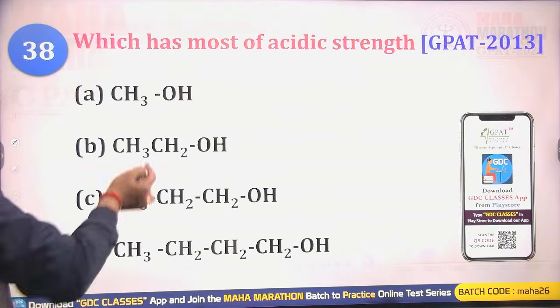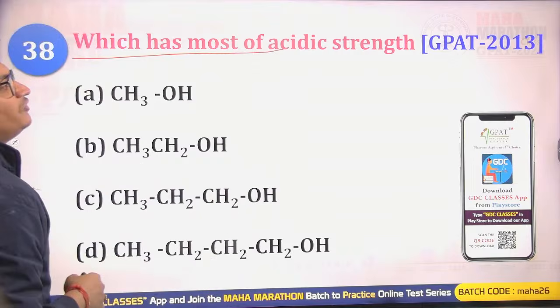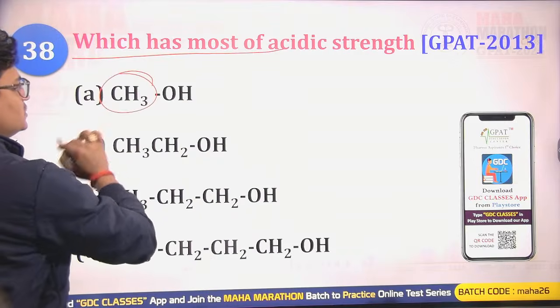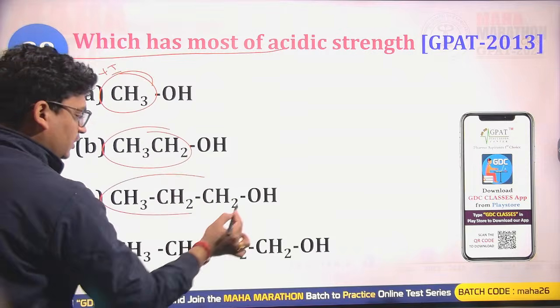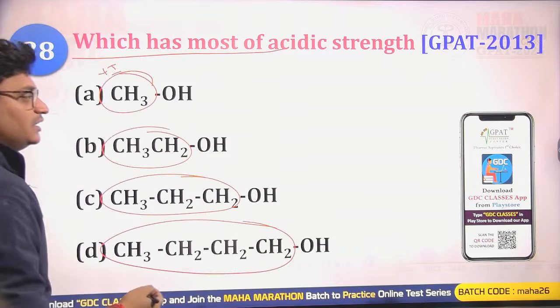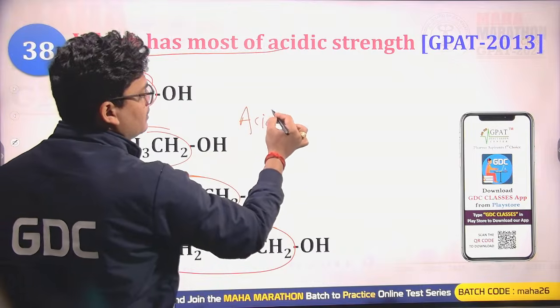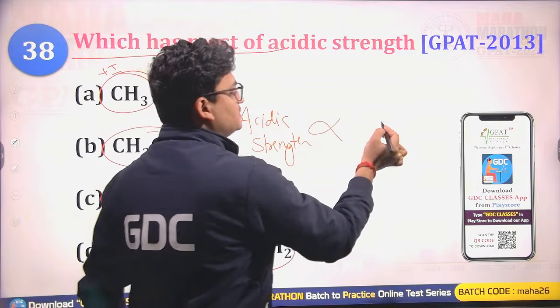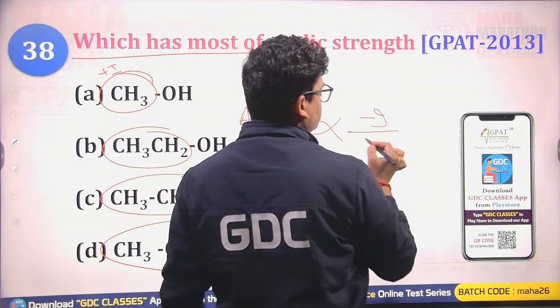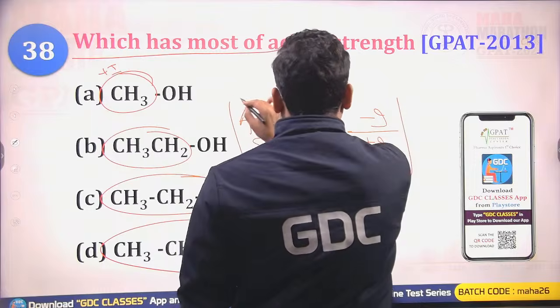Which has the most acidic strength? Just 1 plus I group here, and a better plus I group, 3 carbon chain, 4 carbon chain. Acidic strength is directly proportional to minus I groups, inversely proportional to plus I groups.